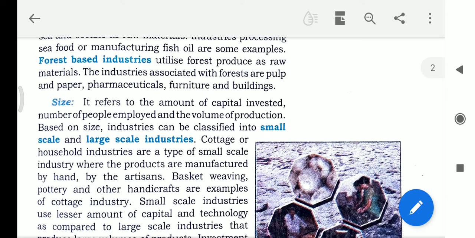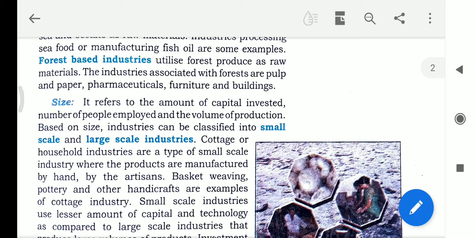These are small scale industries where things are made that are basically used in our household works. The goods are prepared for the standard of the household or domestic purposes.